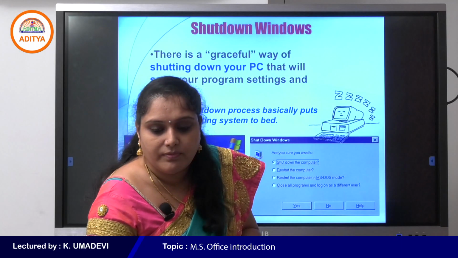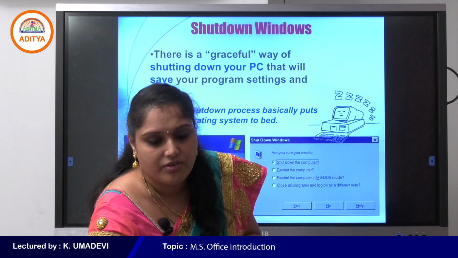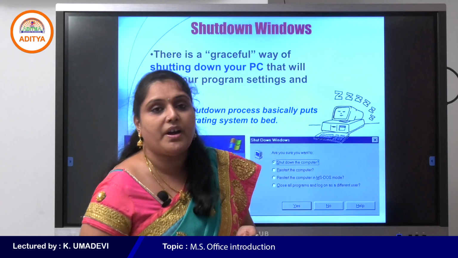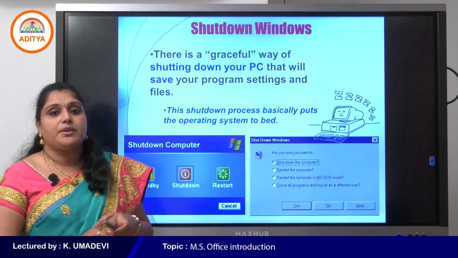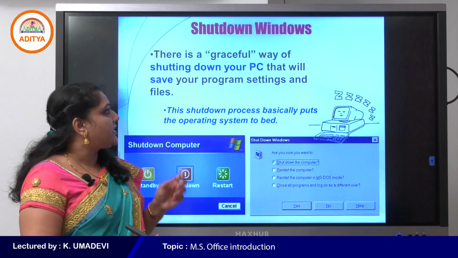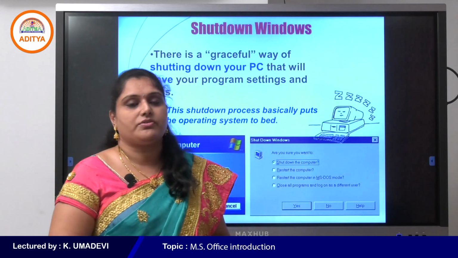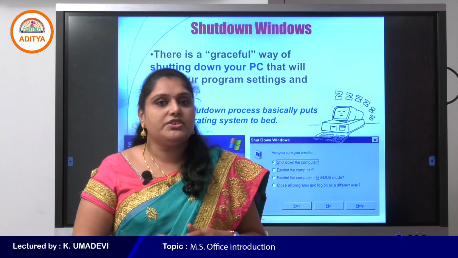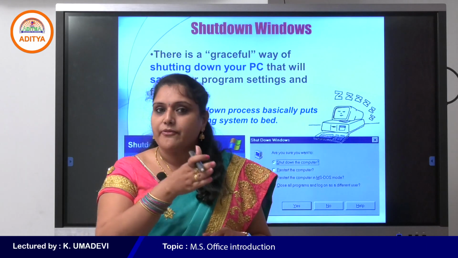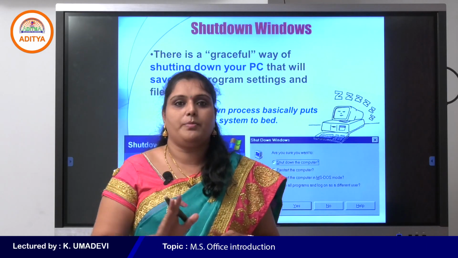So these are the various features available in Windows: desktop, icons, taskbar and some internal system programs. These all come under the features of Windows OS. That's why Windows is a GUI operating system, a graphical user interface operating system.